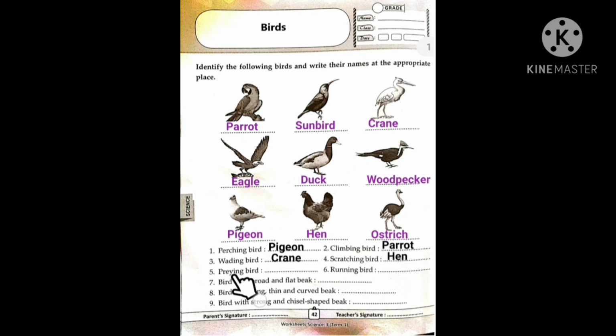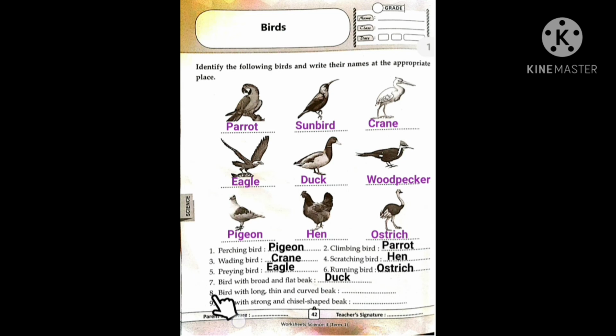Fifth one, praying bird. Which bird is known as a praying bird? Yes, it's an eagle. Sixth one, running bird. Yes, it's an ostrich. Seventh one, bird with broad and flat beak. Which bird is that? Yes, duck. It's a duck.